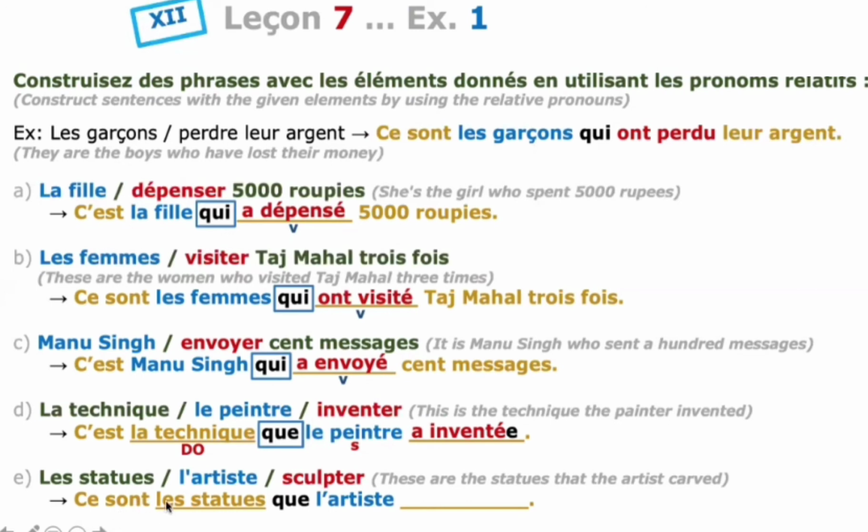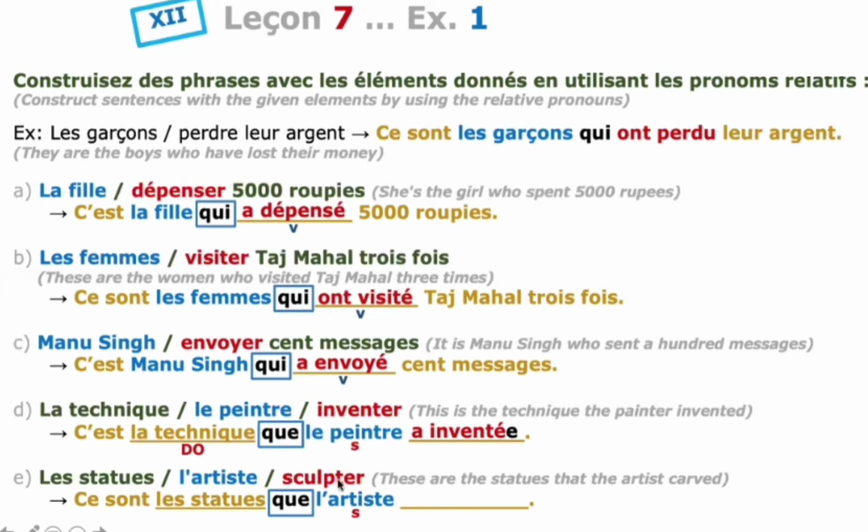Statues is in plural form. It is a noun in plural form. And then que is the relative pronoun, because we are not tracing the subject, we are tracing this direct object. After que, you have to write a subject. After the subject, you have to write the verb, which should be in passé composé.